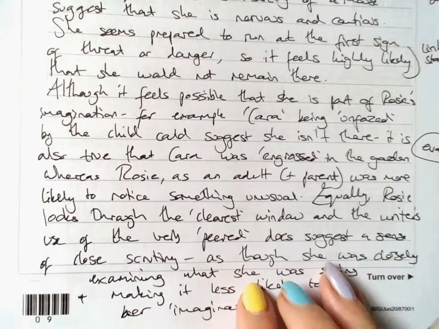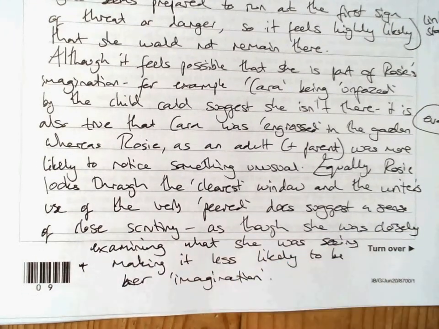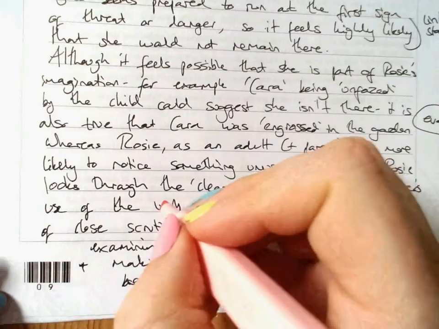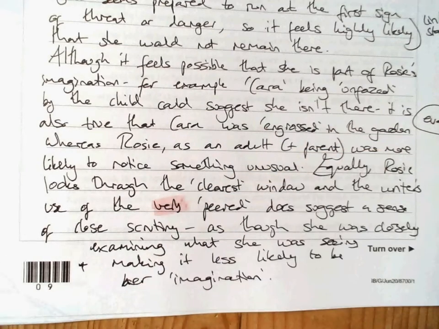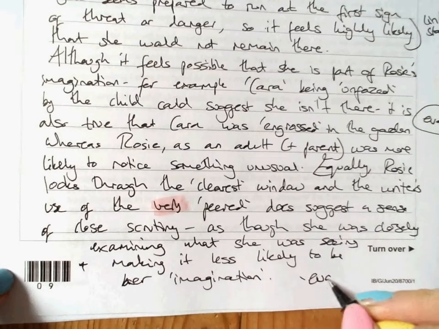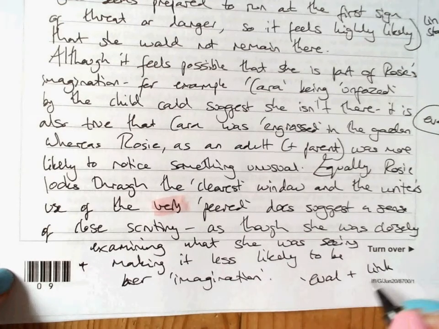Equally, Rosie looks through the clearest window, and the writer's use of the verb 'peered' to describe her looking out the window does suggest a sense of close scrutiny, as though she was closely examining what she was seeing, making it less likely to be her imagination. So I've got this sense of evaluation and the link to the statement right at the end.